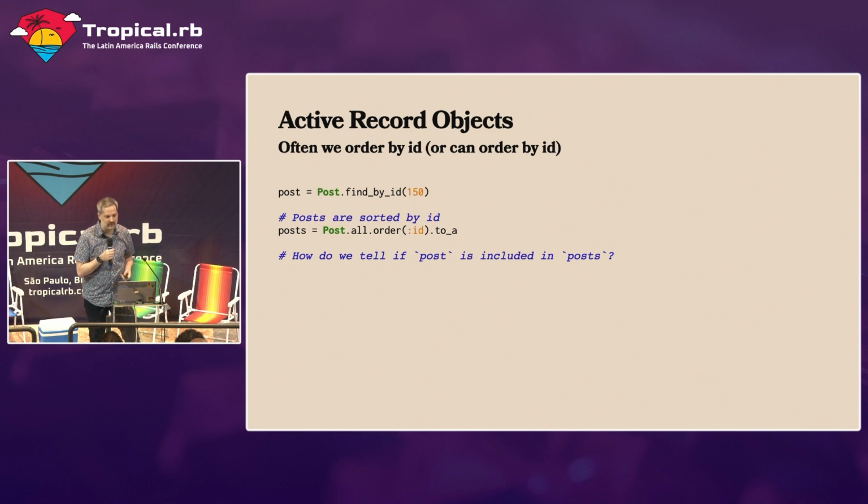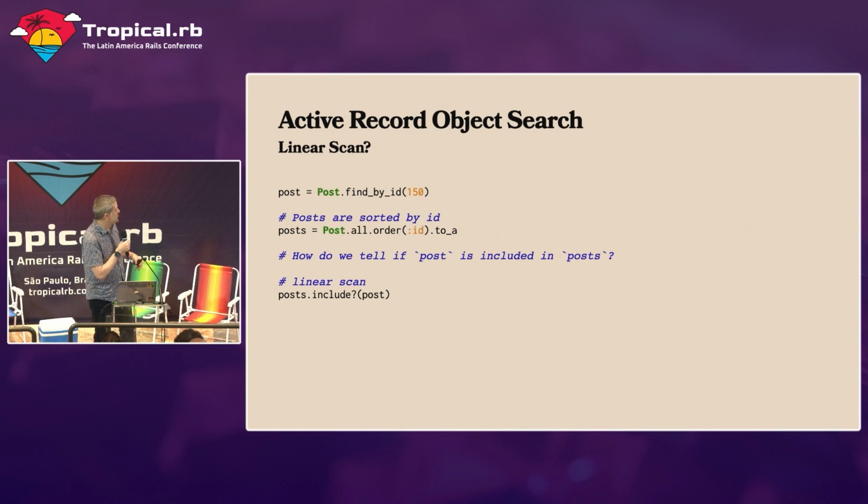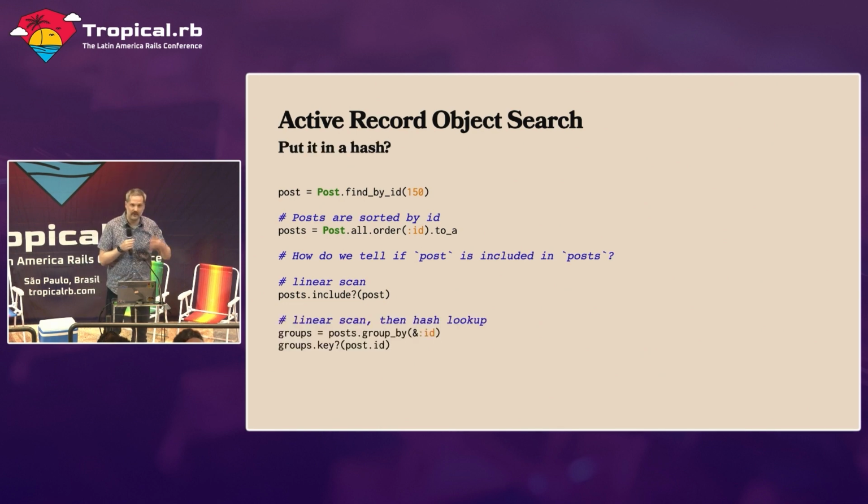So we're trying to search this list. How do we tell if post is included in this list? One solution might be post.include, and then we'll check to see if it's in that list. But that might mean we have to go through every single element of the list trying to find that post. So maybe another option is to turn it into a hash table where the key is our post ID, and the value is the post itself.